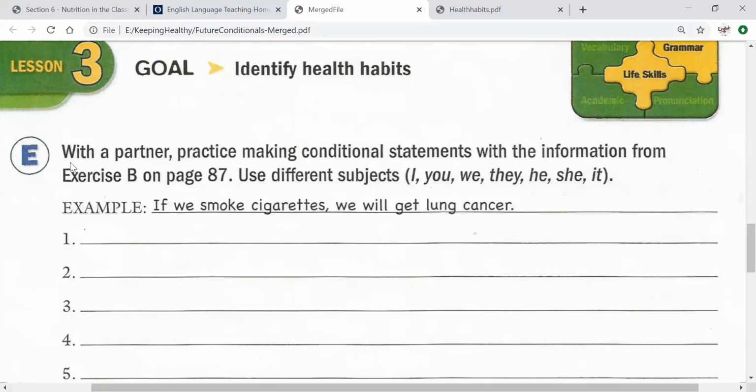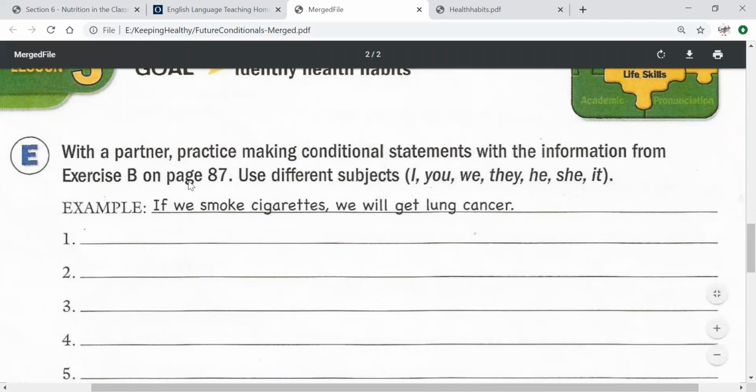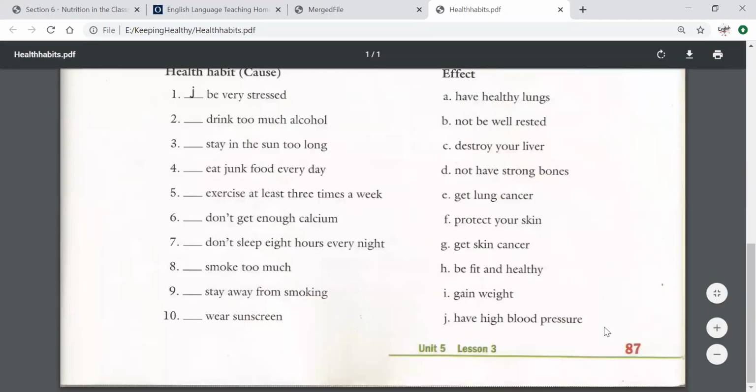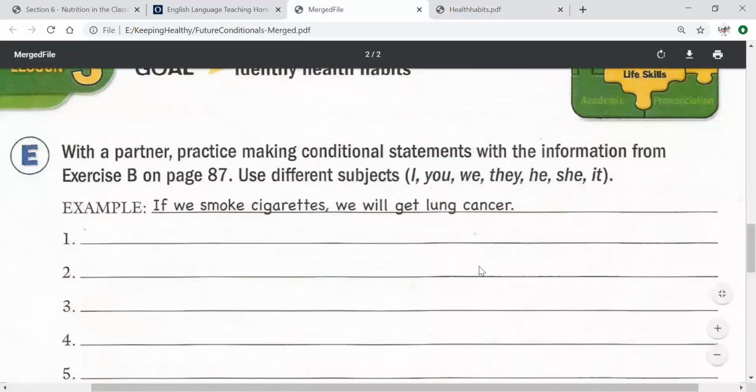and do part E. With a partner, practice making conditional statements with information from exercise B on page 87. So do you remember this exercise we did with this picture? Page 87. You can use these sentences to help you. So what are we going to do? We're going to write sentences using "if" and also the future tense. For example, if we smoke, remember, smoke will be present because of "if." If we smoke cigarettes, what will happen?